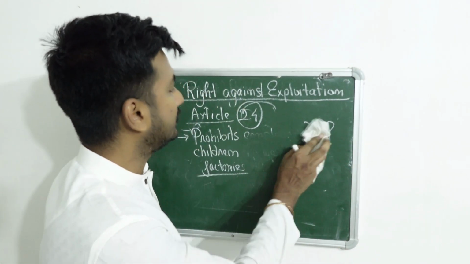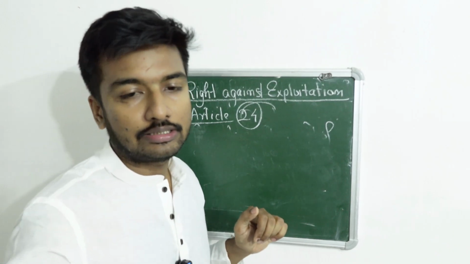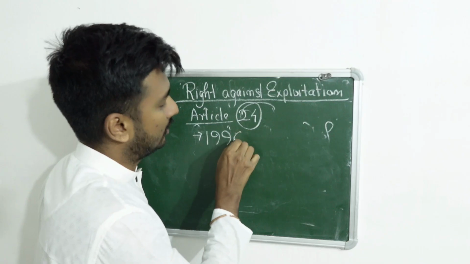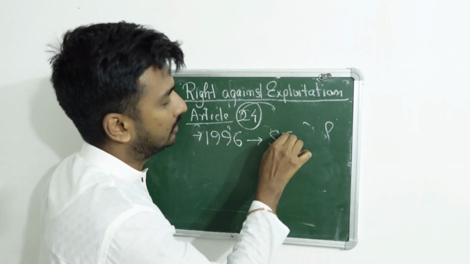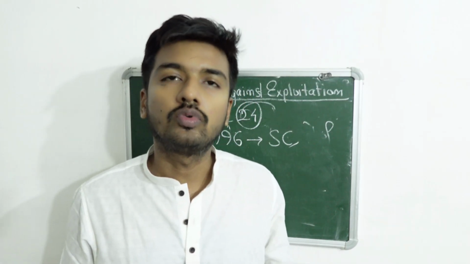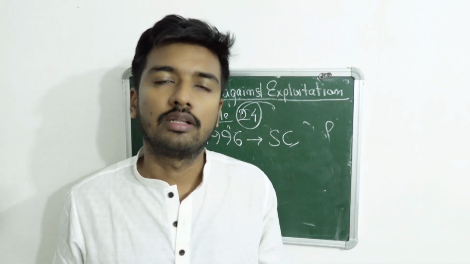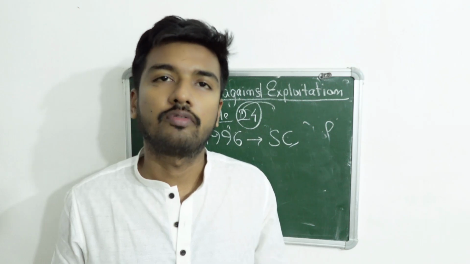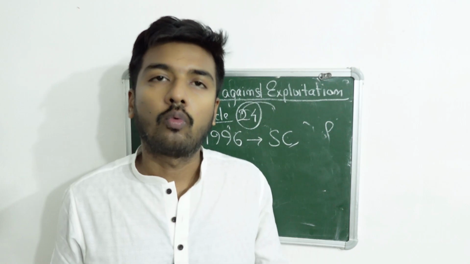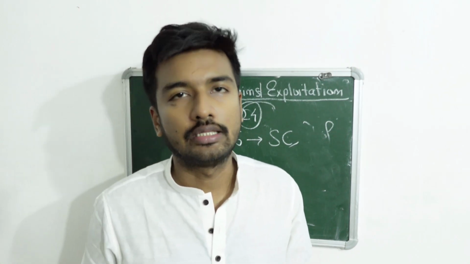Now in 1996, the Supreme Court thought that children who are 11 or 12 years of age and who are orphans, with nobody to look after them, from where will they get monetary aid?